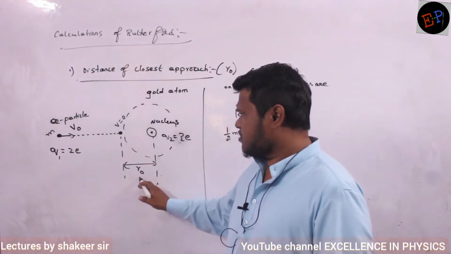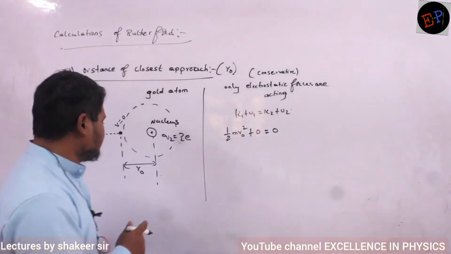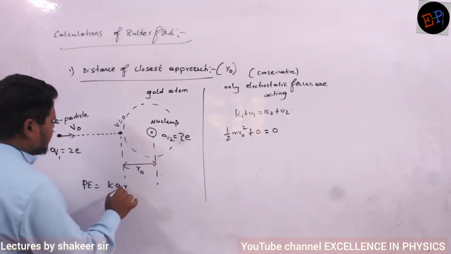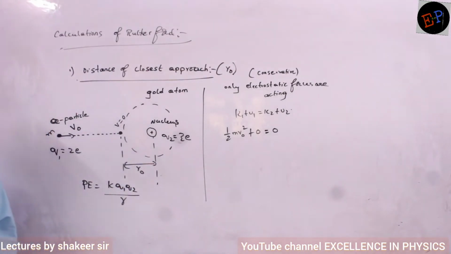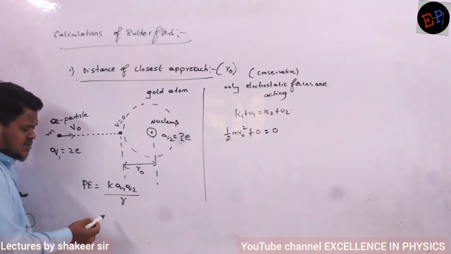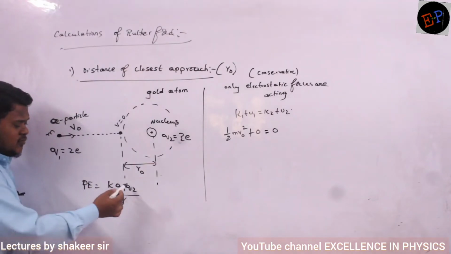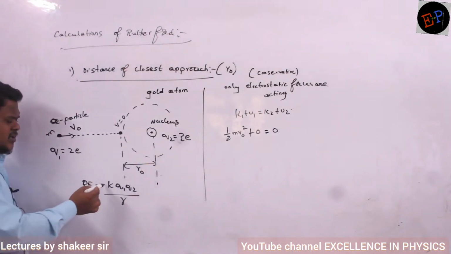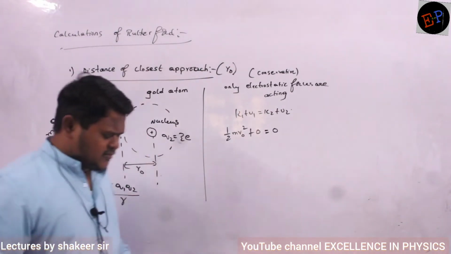Now they are present at a distance of r0. Therefore what is the potential energy? Potential energy between two charges is given by K Q1 Q2 divided by R. This is the formula, which we will study in electrostatics. When two charges are present at a separation of R, the potential energy is K Q1 Q2 divided by R. Or, if you want to write the sign also, it is minus K Q1 Q2 divided by R. Now the same formula I will apply here also.